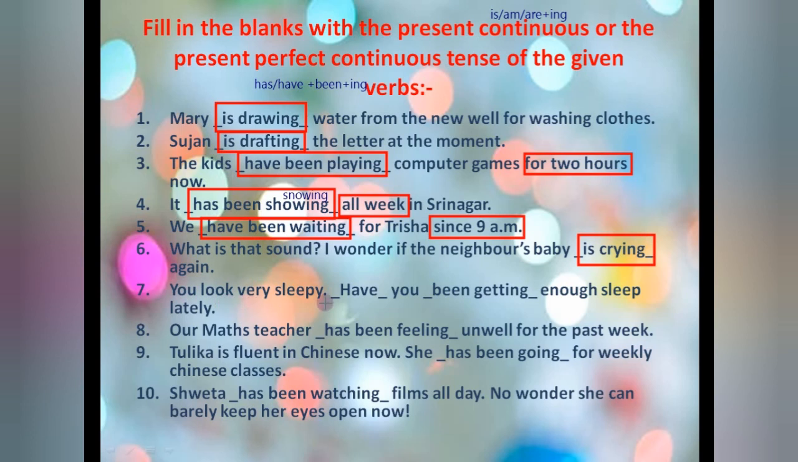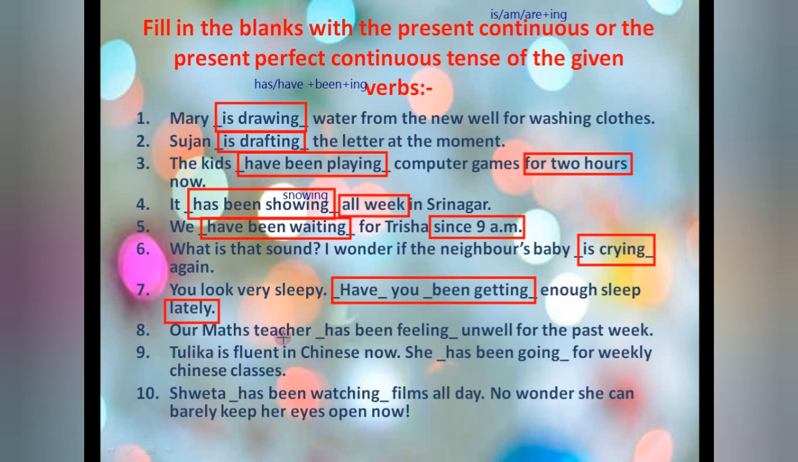You look very sleepy. Have you dash enough sleep lately? Lately means, did you sleep late last night? So what happened? Until now you look very sleepy. Now also like he is in deep sleep only. Okay. So have you been getting? Have been getting. Why have we used it? Because the activity started last night. Fine. Lately. So until now it is going on. That's why have been getting. We have used perfect continuous.